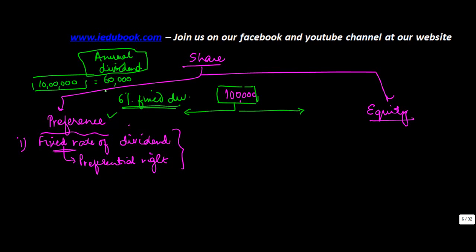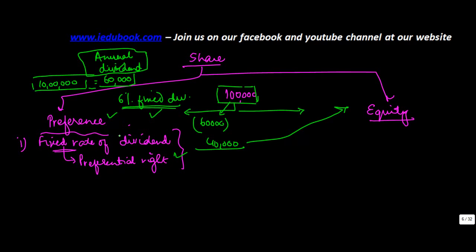Now while they were entitled to this fixed dividend of 60,000, the company made a profit of 100,000. This 100,000 is not going to be divided equally amongst the preference and equity shares. Since they have a fixed rate of dividend of 6%, first 60,000 will go to the preference shareholders, and the balance 40,000 which is left will go to the equity shareholders. Why? Because they have a preferential right over this dividend.